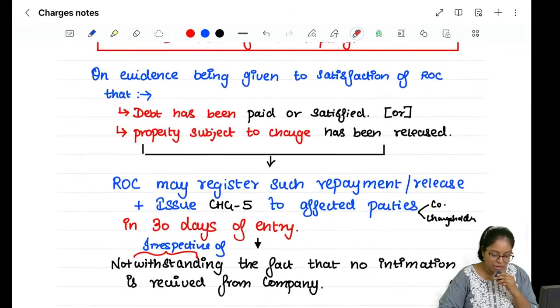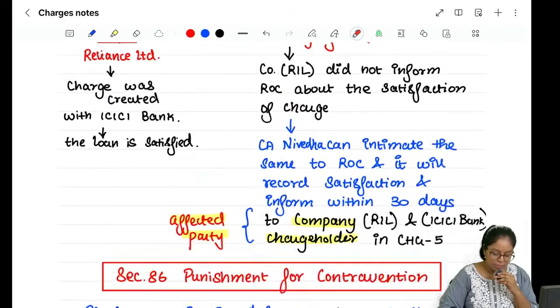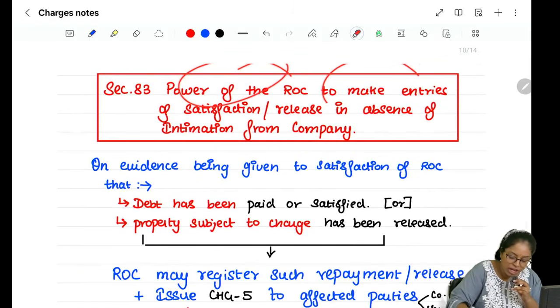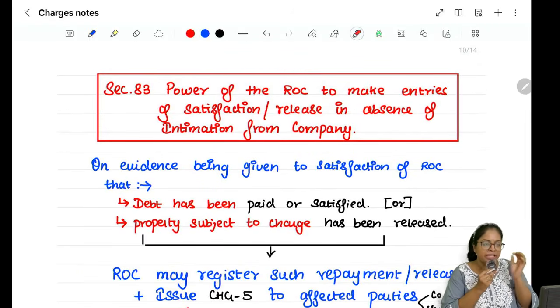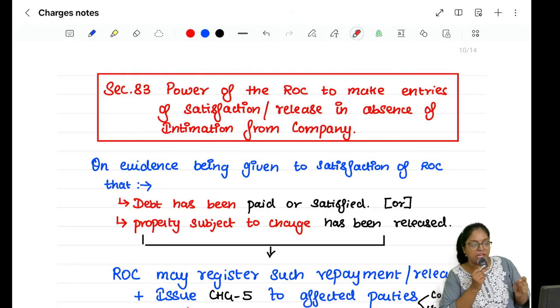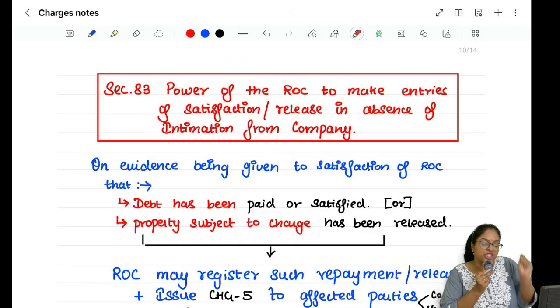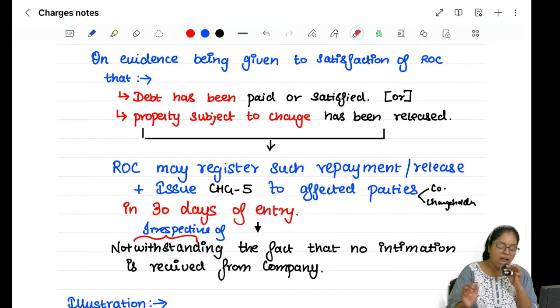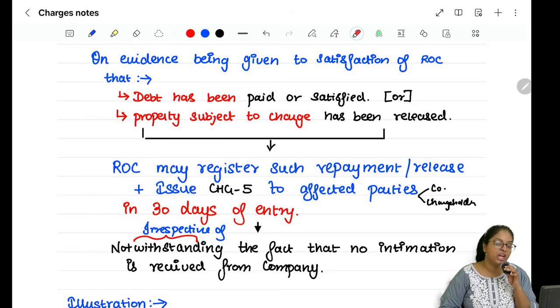And moving on to the last section of this particular chapter, which is section number 83, which says that the power of the ROC to make entries of satisfaction in the absence of intimation from the company. In case the company has not informed the ROC about the satisfaction of the charge, but the ROC has sufficient evidence to his satisfaction that the charge has been satisfied, the ROC can record the same in its register, and it will issue CHG 5 to the company within a period of 30 days of entry in its book of satisfaction.